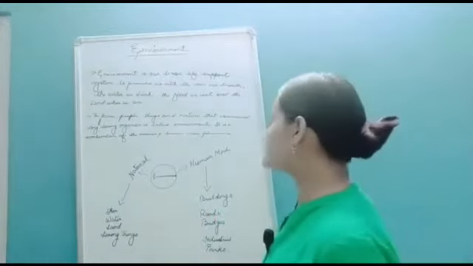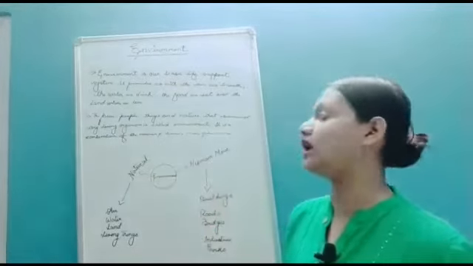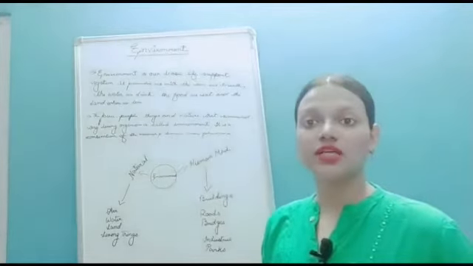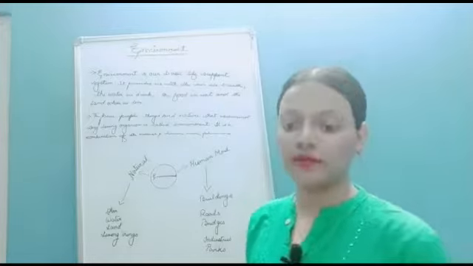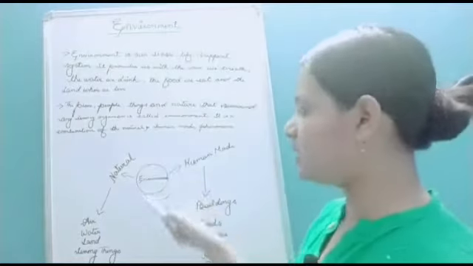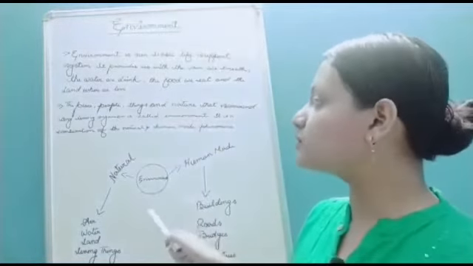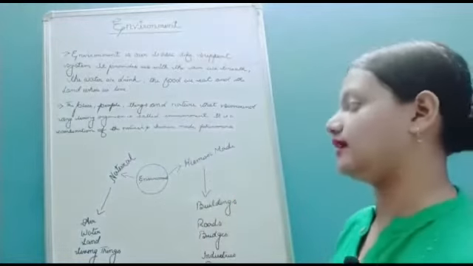Okay, now you see here, it is a combination of natural and human-made phenomena. So an environment is a combination of natural and human-made phenomena. If you see this environment, in our environment we will find both natural as well as human-made things.